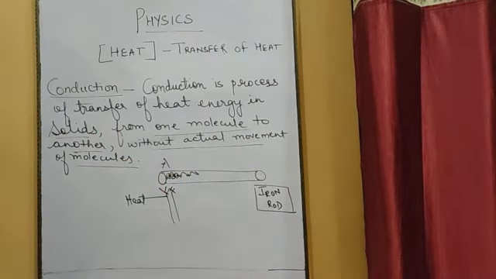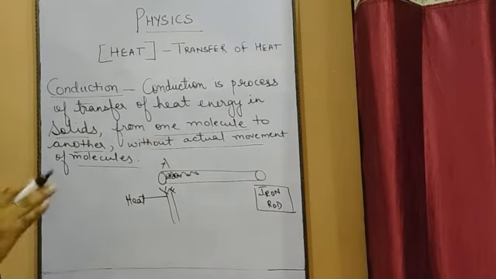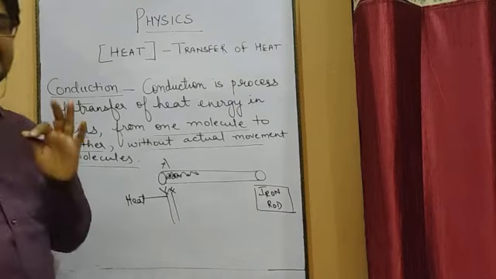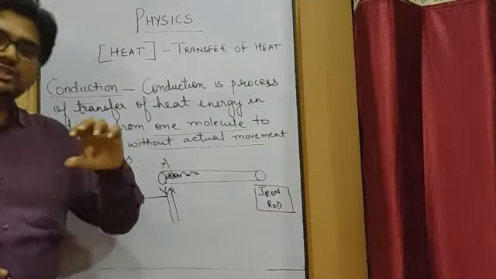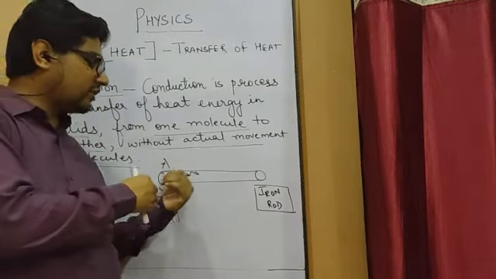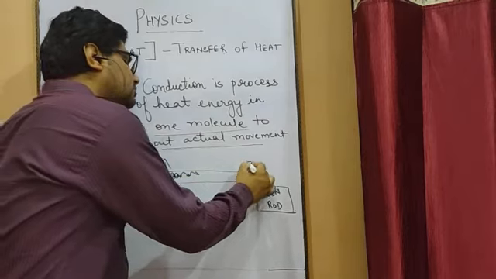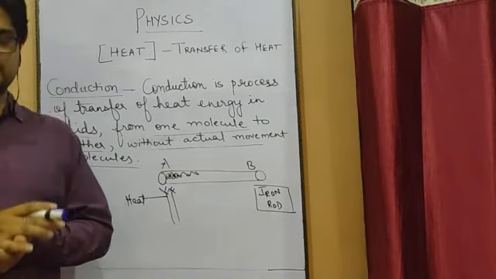This is a very important part of conduction, that over here no movement of molecule takes place. So without any actual movement of molecules, when molecules transfer their heat energy to its neighboring molecule, this is how the heat energy gets transferred from one end to another end slowly and slowly. This method is known as conduction.